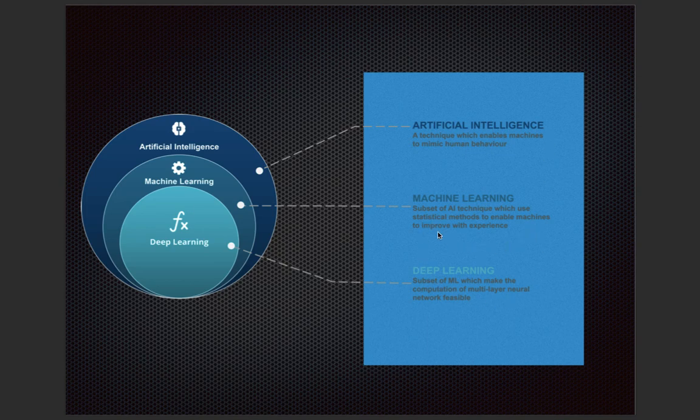Without these techniques, without the algorithms in machine learning, we cannot expect artificial intelligence, right? And deep learning is a further subset of machine learning which has complex calculations, like it behaves like the human brain, the way the human brain learns, thinks and predicts. In the same way, deep learning makes neural networks, like artificial neurons, to make calculations and learn like human beings, right? So we'll be discussing use cases and how it is done in the further slides, right?